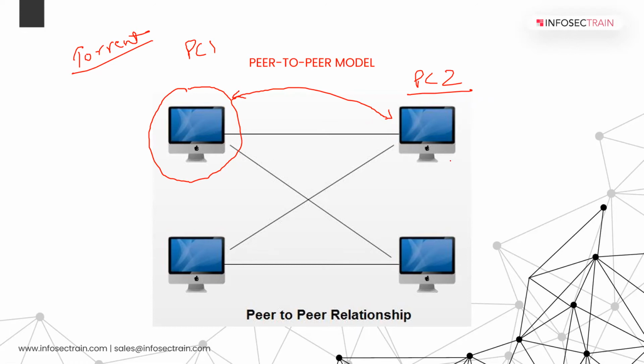Then the query will be asked to the next PC in the network, the next PC which is running that particular software. So if PC2 does not have that file, it will forward the connection to PC3, and if PC3 has that file, PC3 will revert back to PC1 and give it that file.